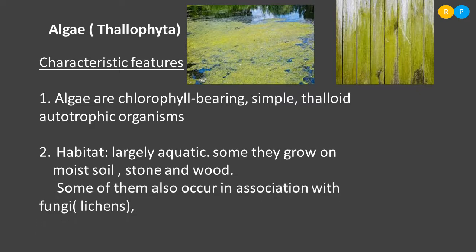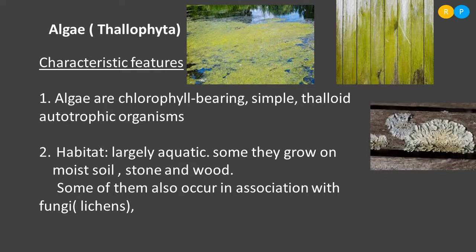Some of the algae grow in association with fungi. What do we call that association? Yes, that is lichens. Lichens are organisms made out of the mutual association between fungi and algae. Here we can see algae is helping fungi and in turn fungi is helping algae. This kind of association is what we call symbiotic association.